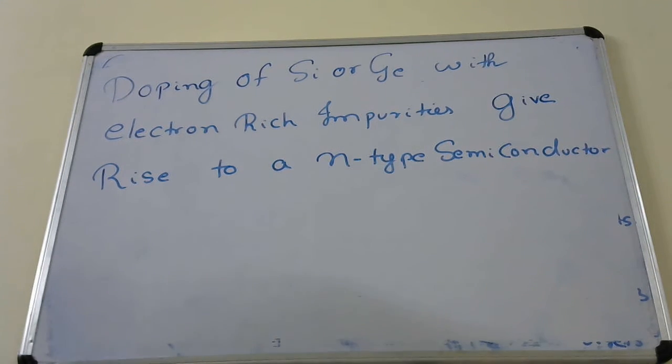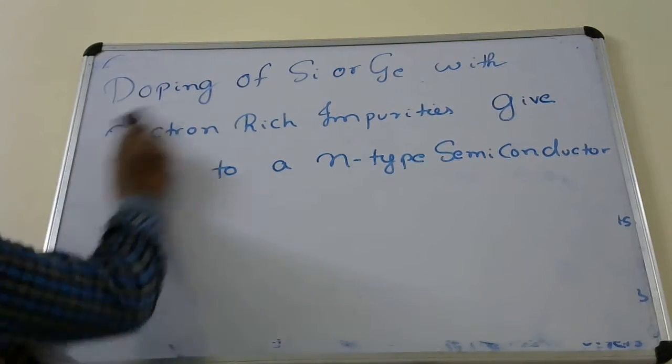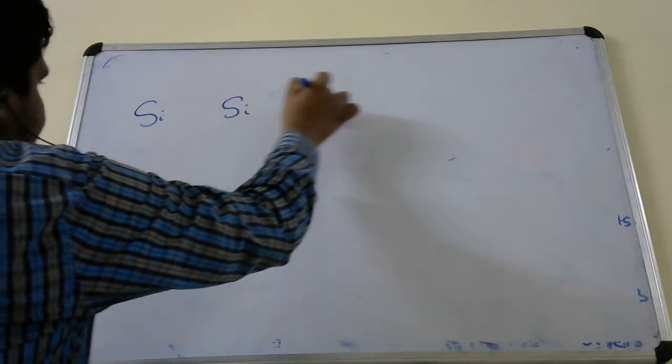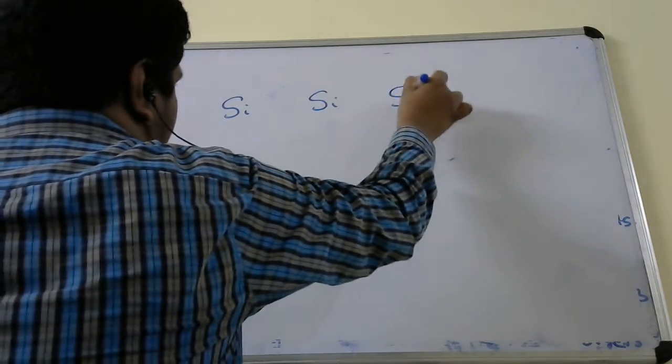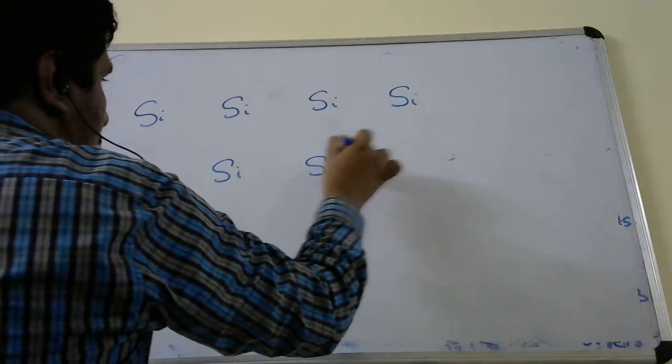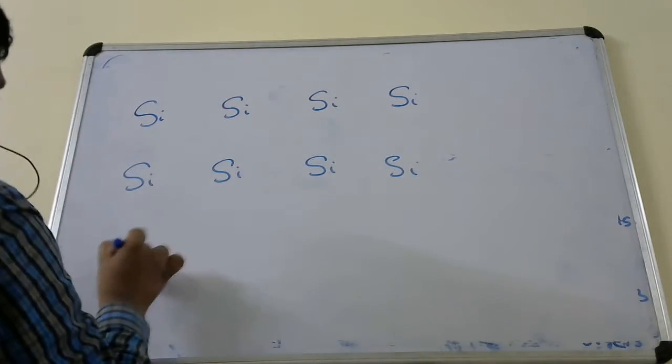Now I will show you in a diagram how it is done. Let me show you the diagram again. This is your silicon lattice.